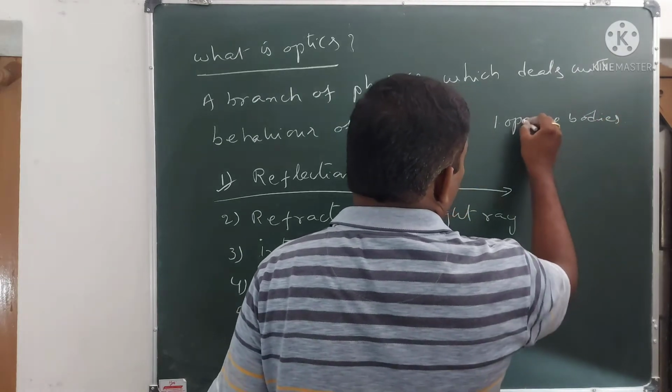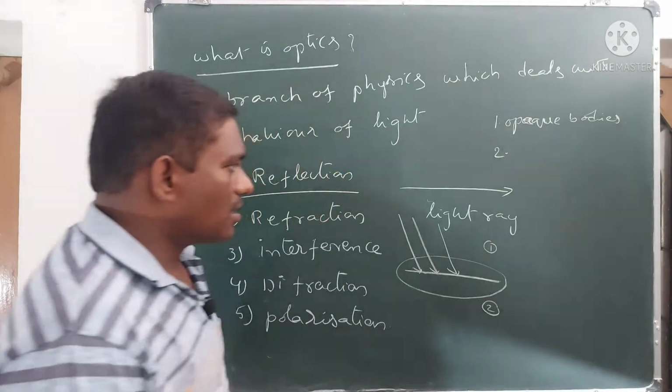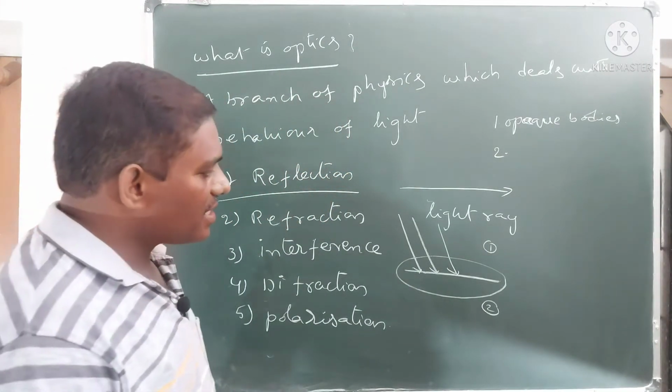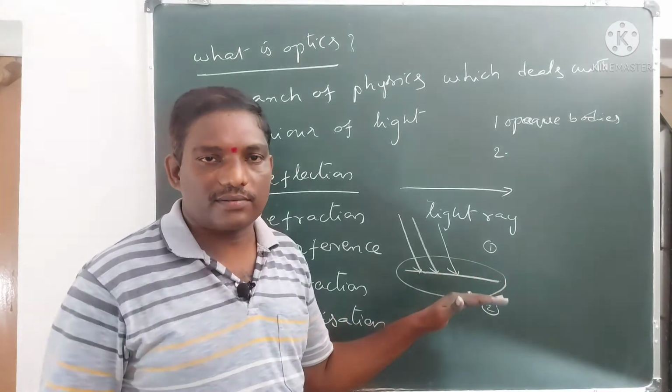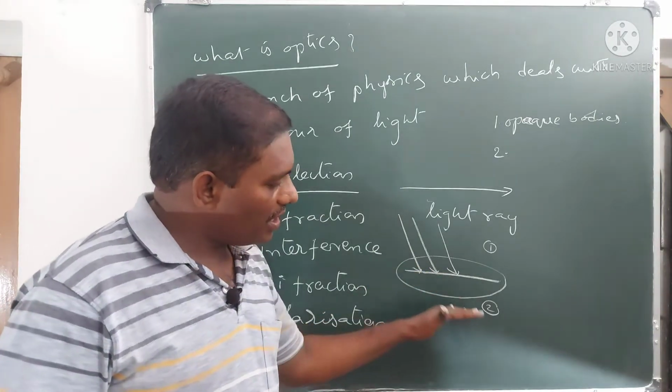Some types of objects are such that whenever a light ray falls upon their surface, some of the light rays can enter into the other side also.